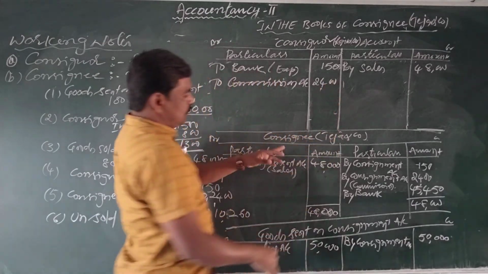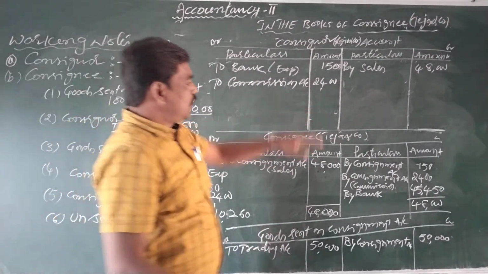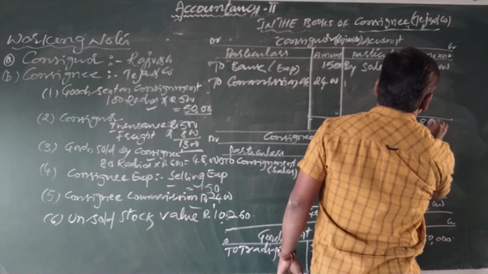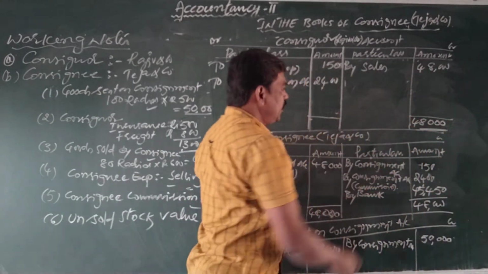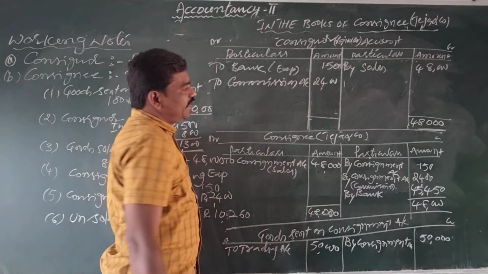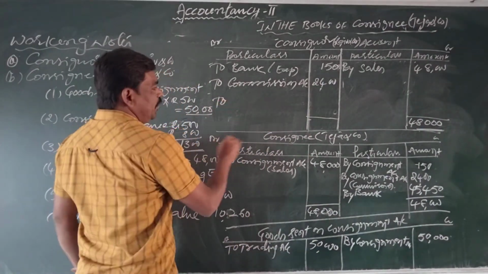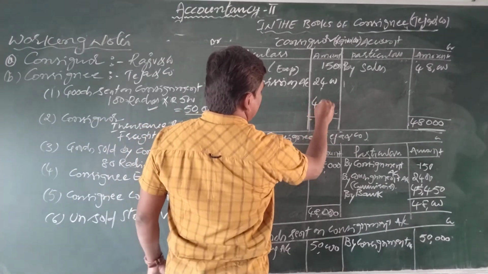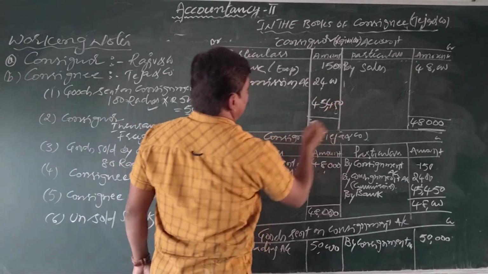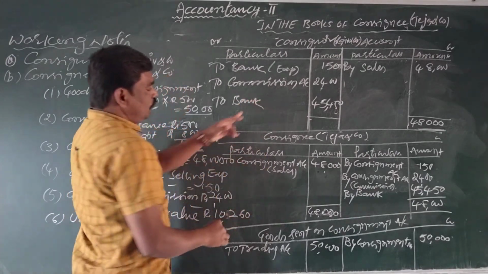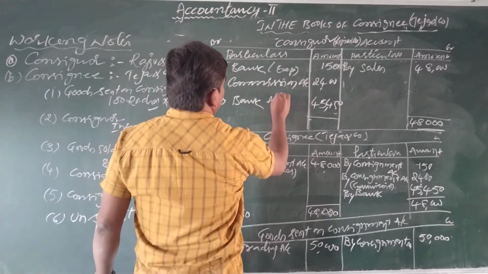Okay, these items will come. Find out the balance. 48,000, and from that we deduct 2,550. The difference will be 45,450. Here we write to bank for the settlement of account.